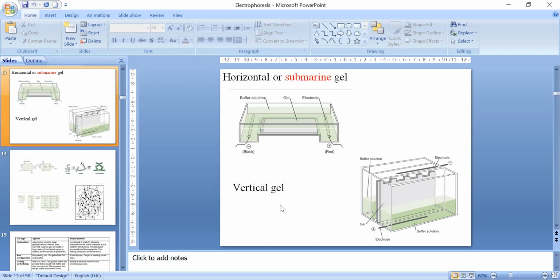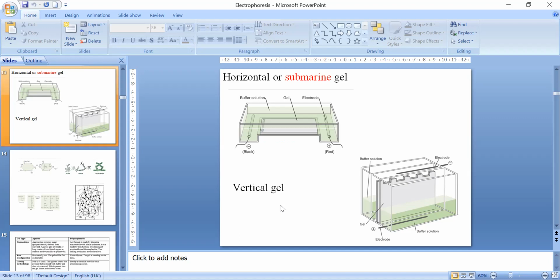And then the bisacrylamide and acrylamide and the other requirements for polymerizing the gel, like ammonium persulfate, are costly. So if you compare horizontal gel electrophoresis and vertical gel electrophoresis, then horizontal electrophoresis is fast, convenient, and cost effective.